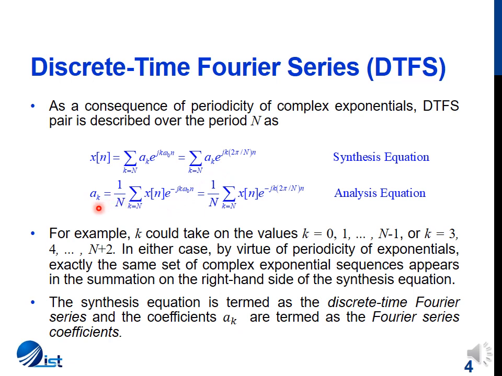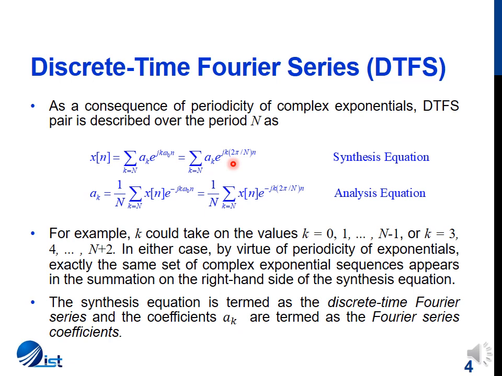The Fourier series coefficients a of k can be derived by multiplying the signal x of n by a suitable complex exponential, adding values for all the products and dividing by capital N. So the Fourier series coefficients can be determined from this analysis equation. For the synthesis equation, x of n can be described in an alternate form as the coefficient a of k multiplied by a positive powered complex exponential.